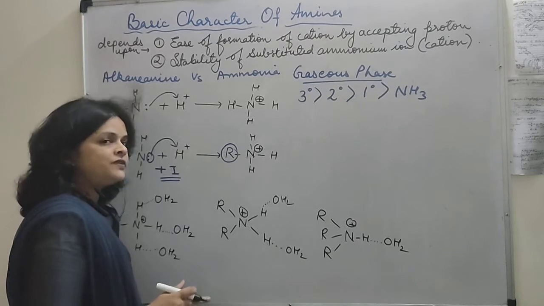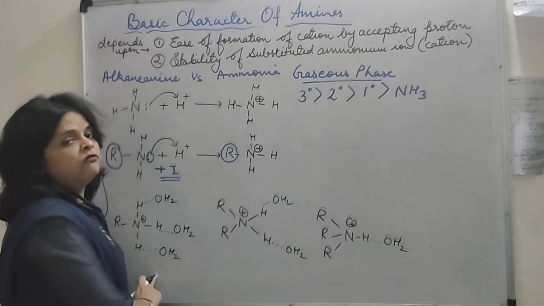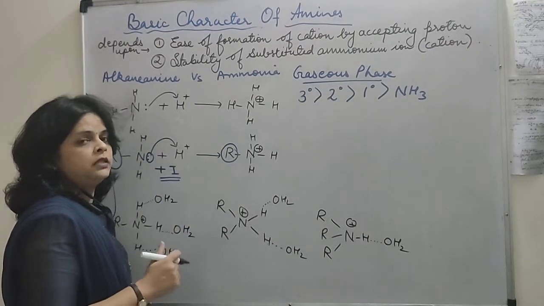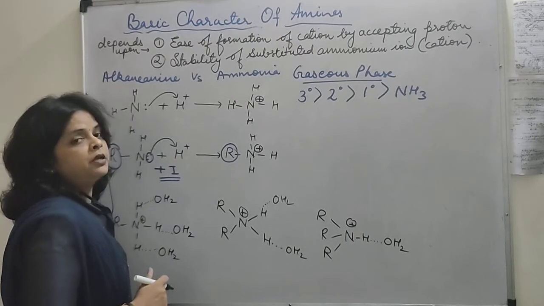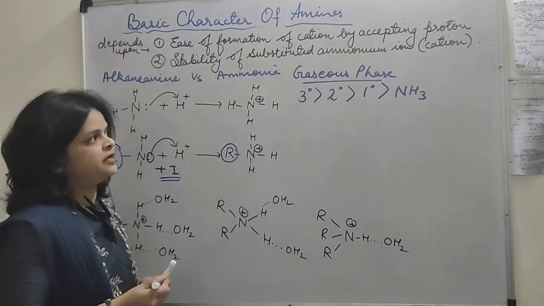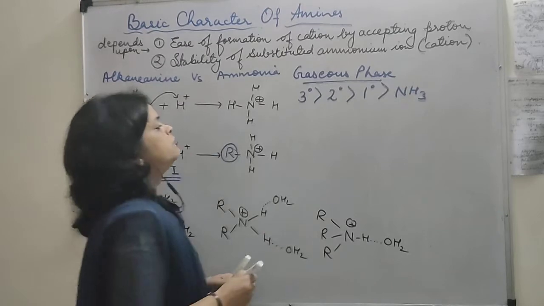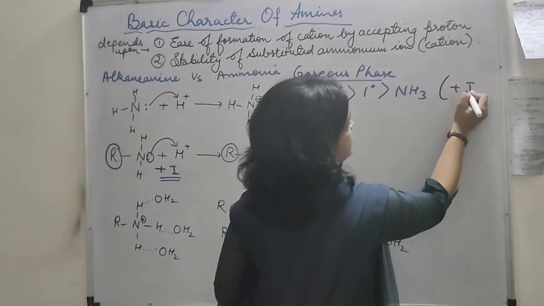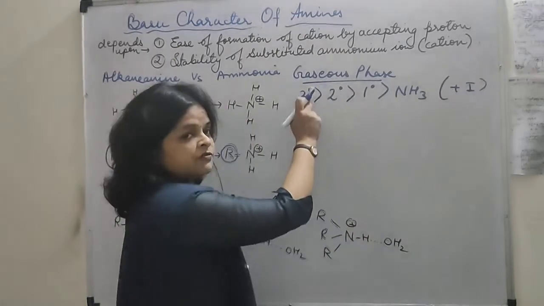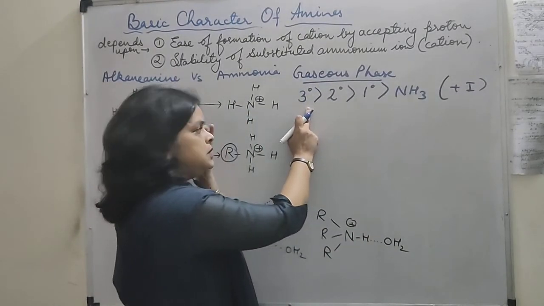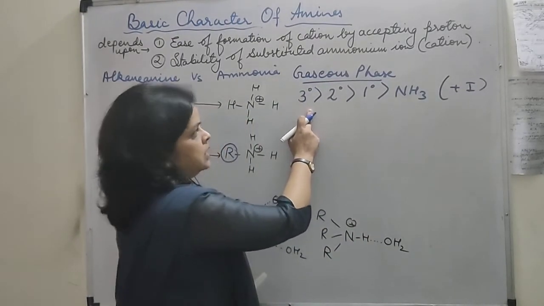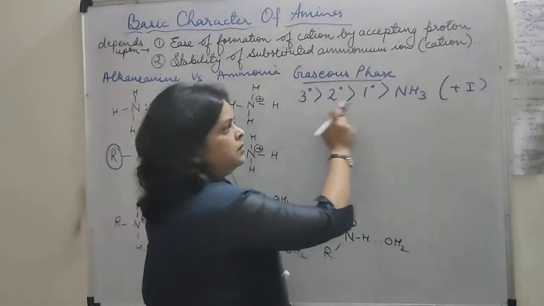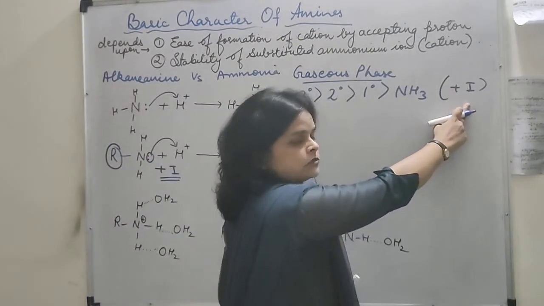So here what we will say, जो aqueous phase है वहां पे जो primary amines होंगे they will be more stable because of the solvation effect. So that also we can summarize over here. यहाँ पे हम reason क्या दे देंगे students? Plus I effect. Okay, in the gaseous phase the tertiary amines were the most basic in nature. Why? Because the inductive effect was working.